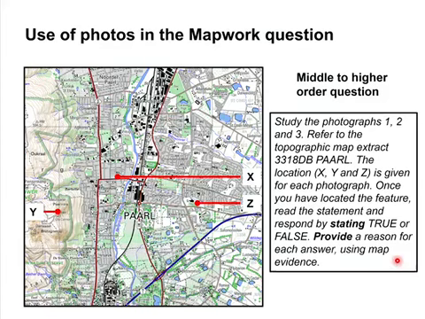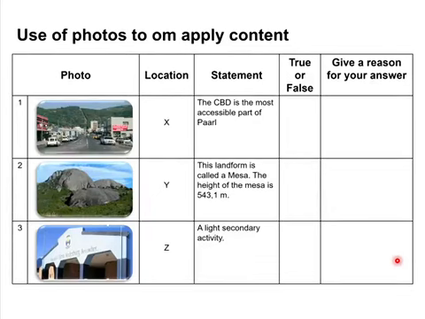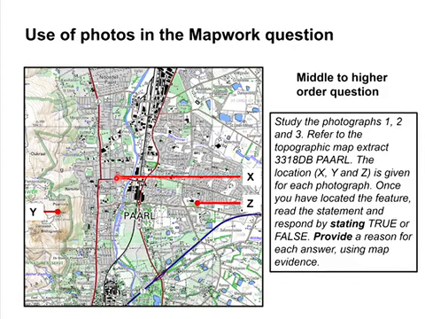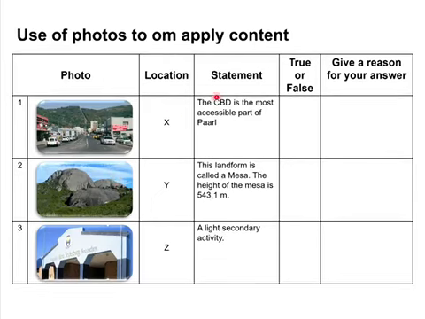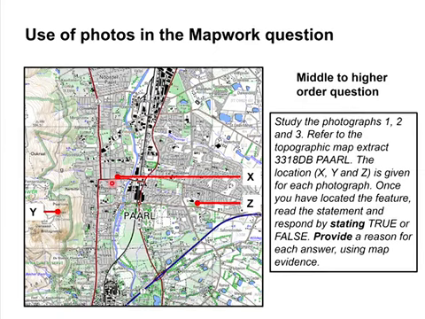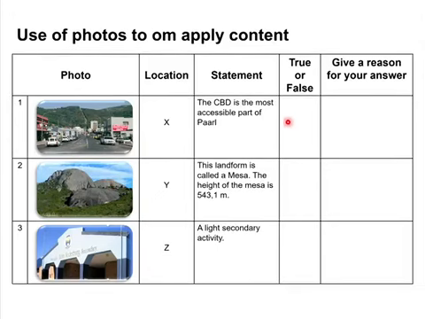Now, these are the photos. You'll see it's mostly the same photos as in the previous one, but see how much more difficult the question is. They say here, photo number 1, the location would be X. Let's go back. So there it's located, right? So what do they say about it? The statement: the CBD is the most accessible part of Paarl. Of course, that's true, right? If you go back, you'll see it's exactly where the CBD is, so it will be true. Give a reason for your answer. You will say, look at the roads. If you look at the many roads, definitely it's the most accessible part of Paarl.